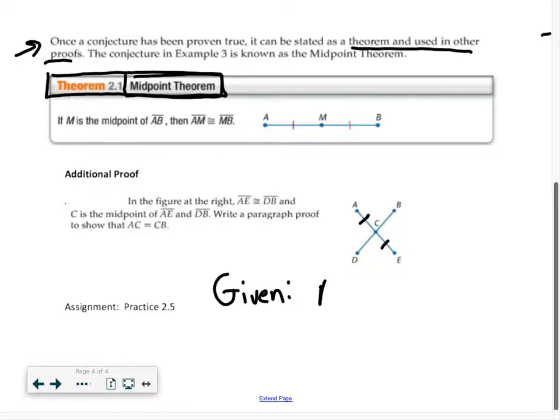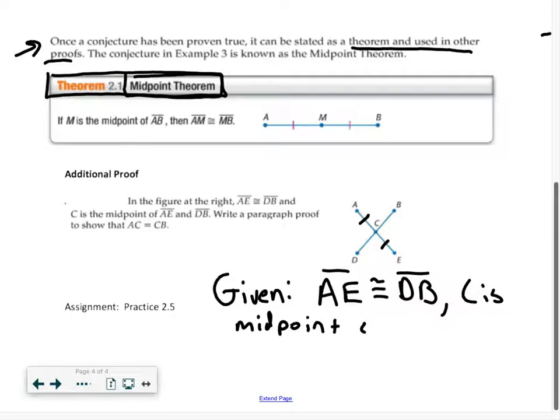So given, we were given that these segments are congruent, AE and DB are congruent. We were also given that C is the midpoint of AE and DB.